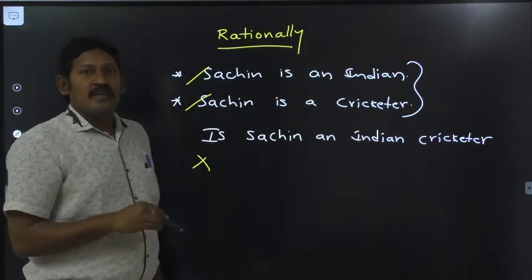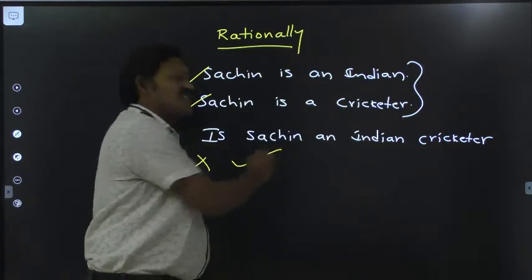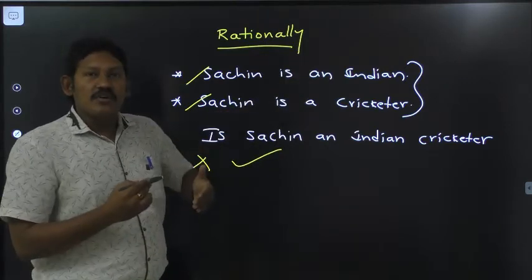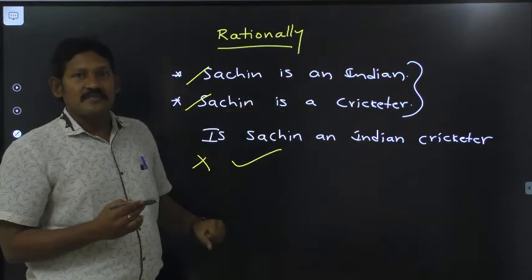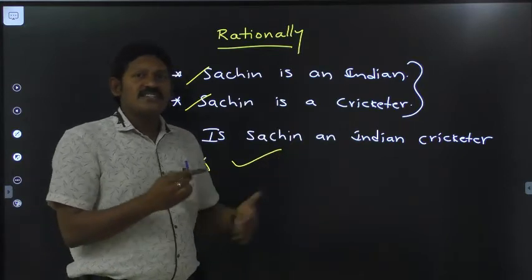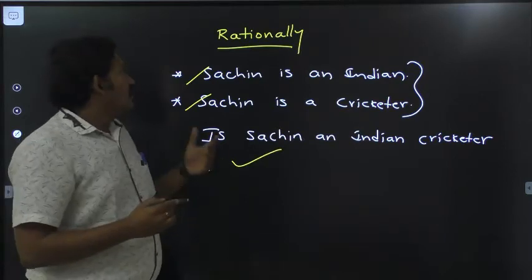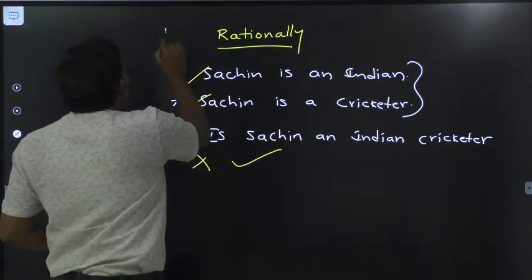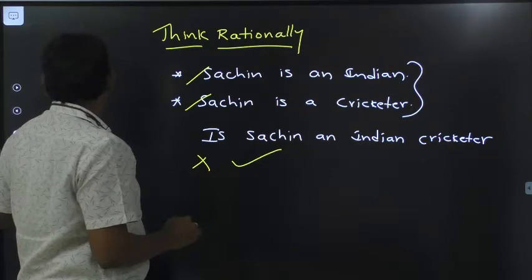That's why it will say no, this statement is wrong. But actually if we give these two statements to the human being, the human being says yes, Sachin is an Indian cricketer, from these two. That's what we have discussed: drawing some new conclusion from the existing data, existing information or existing statements. That's what the author is telling. So this is thinking rationally. The AI-based machine being developed by us should be in a position to think rationally.